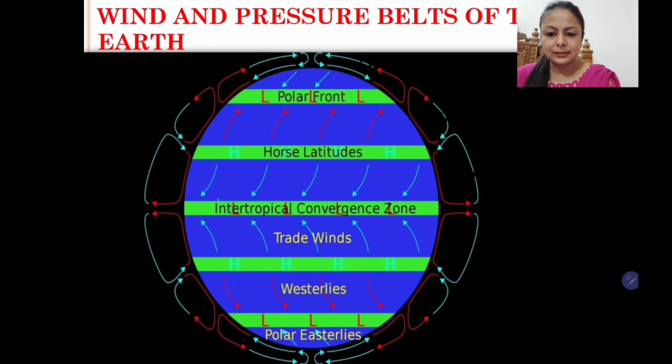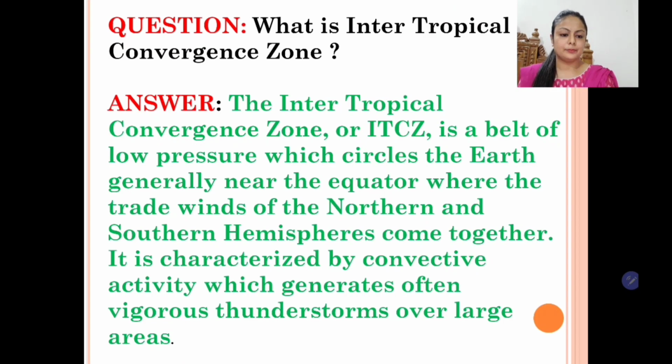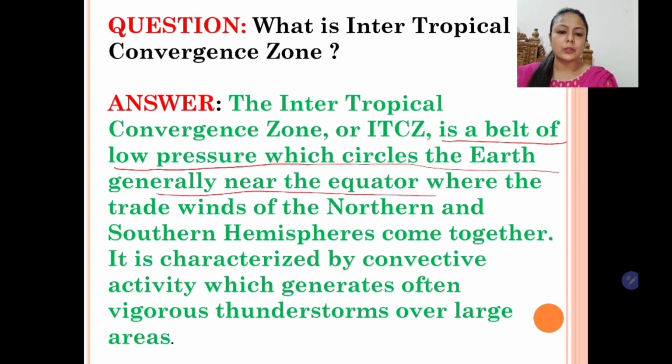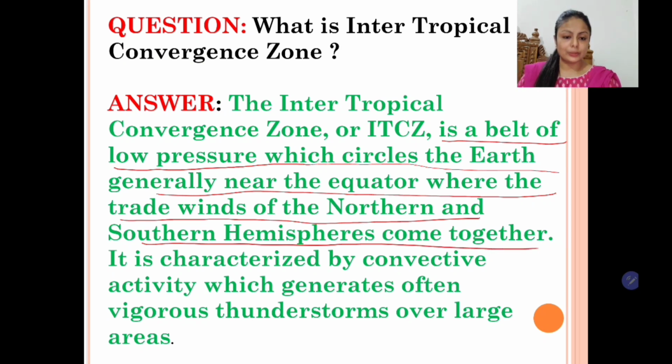Once more we can see the intertropical convergence zone where the northeast and the southeast trade winds meet, and here the equator must be heat equator or thermal equator. Again, one another definition I have mentioned here so that you understand it better. The ITCZ is a belt of low pressure which circles the earth generally near the equator, where the trade winds of northern and southern hemisphere come together.